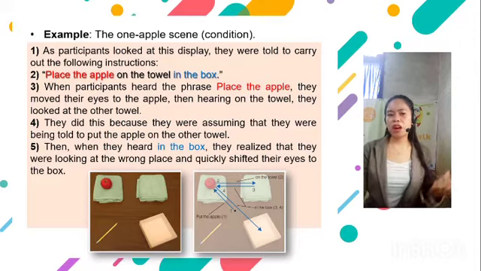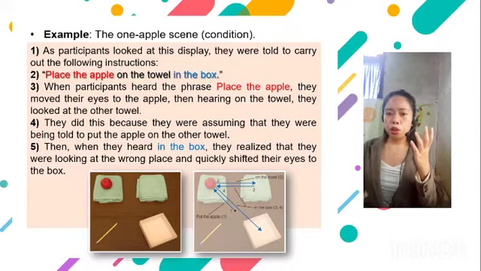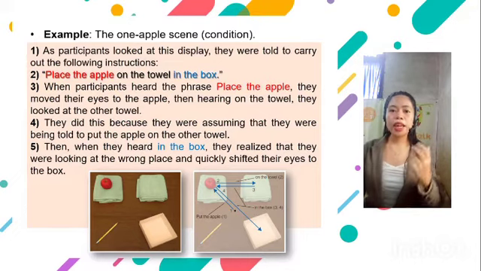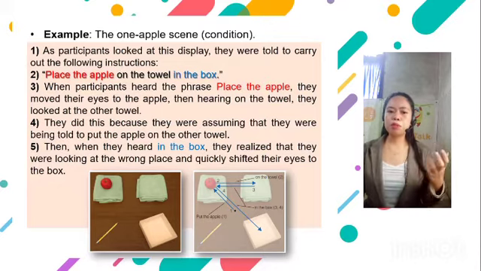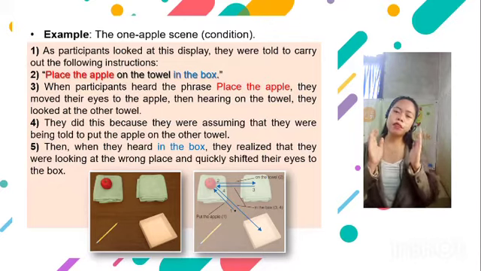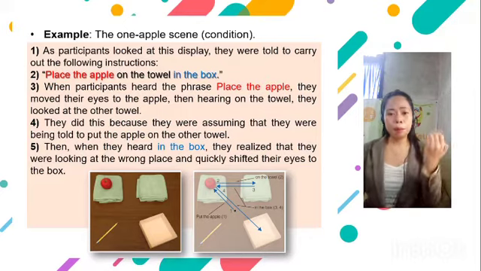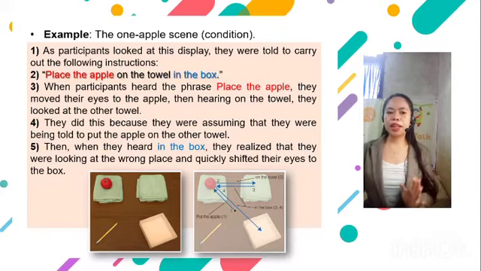First, it seems like "on the towel" means the place where the apple should be put, but then it is the location of the apple. But when the ambiguity was removed, participants immediately focused their attention on the box. The important result of this study is that the participants' eye movements occur as they are reading the sentence and are influenced by the contents of the scene.